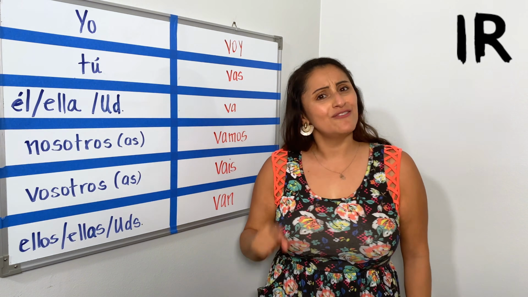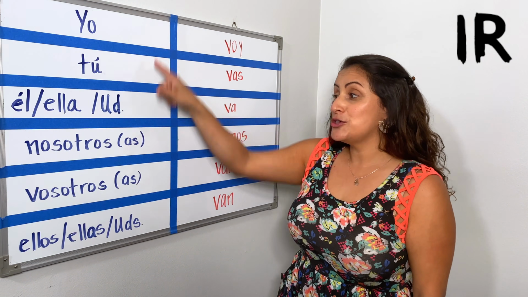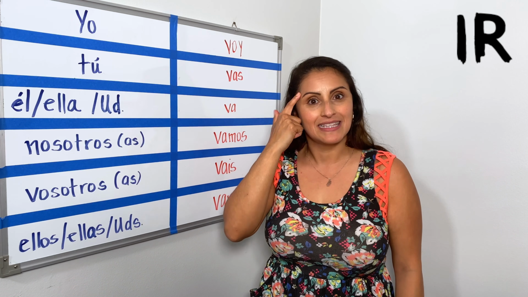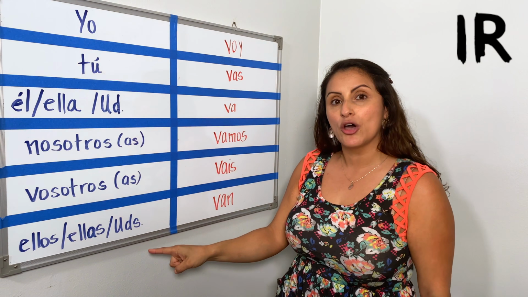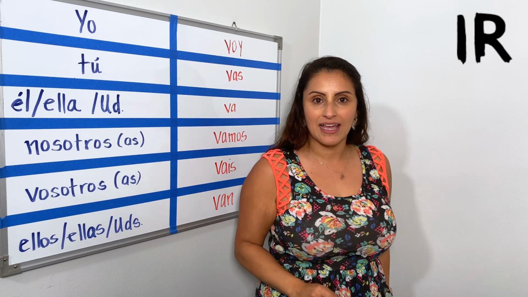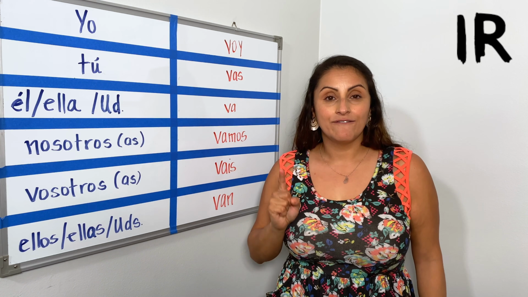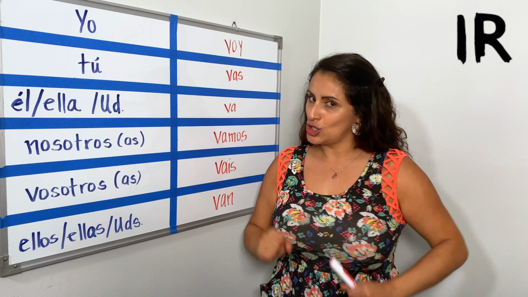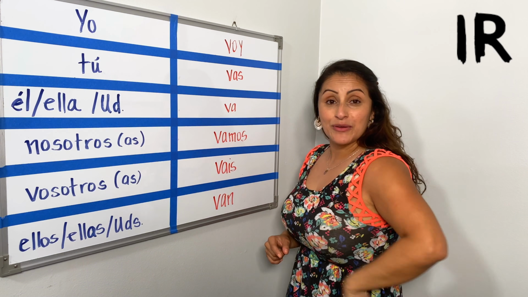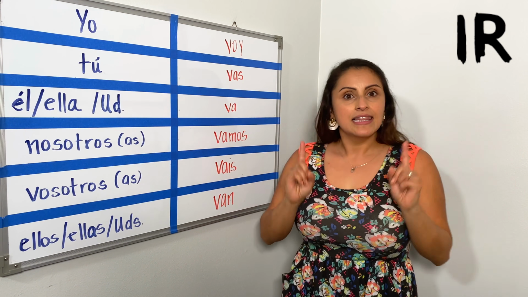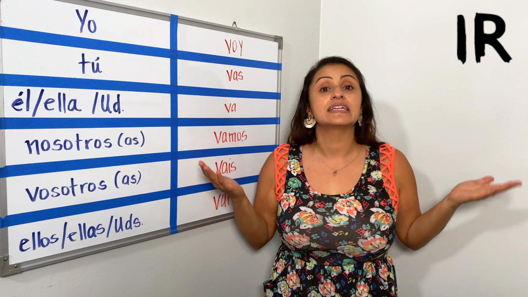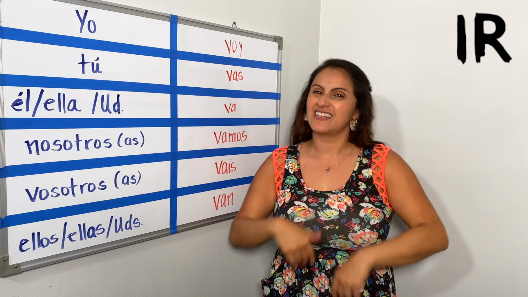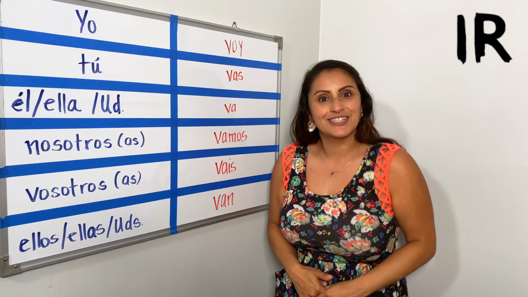So again, if you've been conjugating with me for a while, you probably already know the subject pronouns by heart. Con el corazón y con la mente. So really, if you know them already, all you have to do is memorize voy, vas, va, vamos, vais, and van, and you will know the conjugations of the verb ir, to go. So now that we know the conjugations of the verb ir, let's look at some examples together so we can talk about the places that I go, that you go, that he and she goes, and that we all go. Got it? Let's do it.